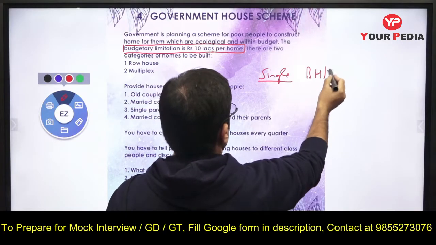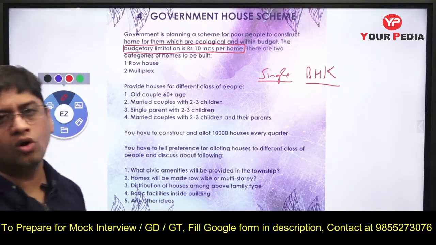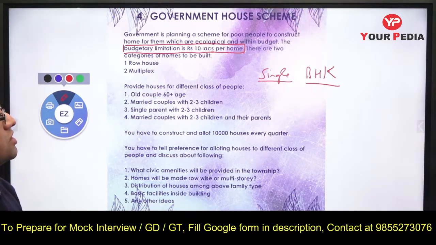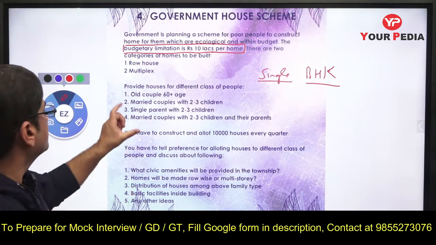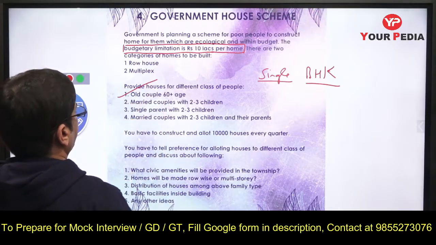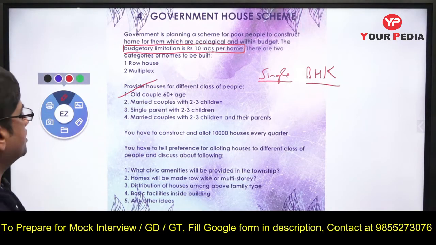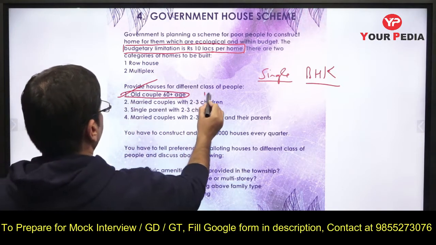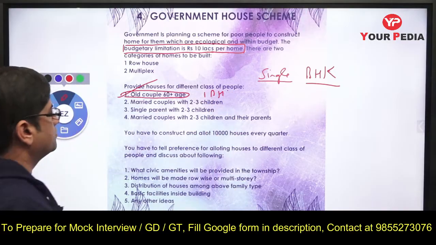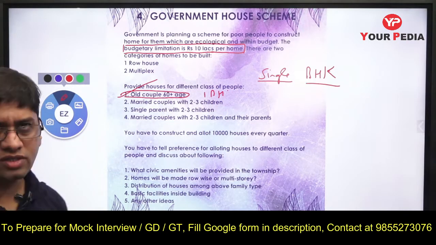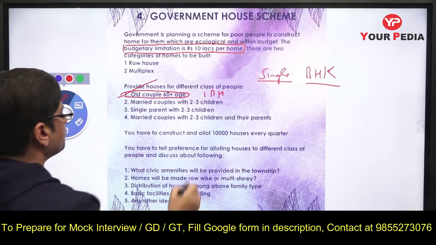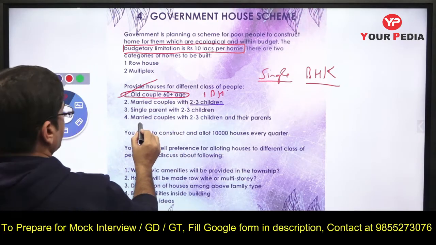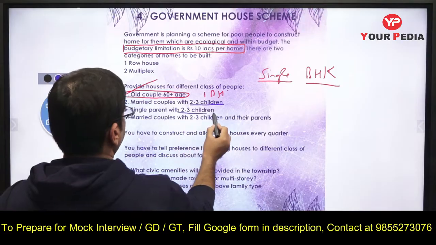Now houses can be put in a couple of categories, single room BHK जिसको बोलते हैं, right, बेडरूम कम हॉल, so 1 BHK 2 BHK 3 BHK ऐसा होता है ना तुम्हारे पास। So old couple 60 plus age, and then married couple with 2-3 children and their parents, married couple and single parent with 2-3 children. So old couple 60 plus age, 1 BHK, 1 bedroom hall can work, 1 bedroom hall से काम चल जाएगा। And married couple with 2-3 children, 2 rooms, and single parent with 2-3 children,